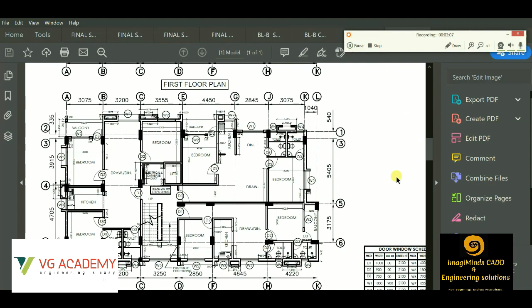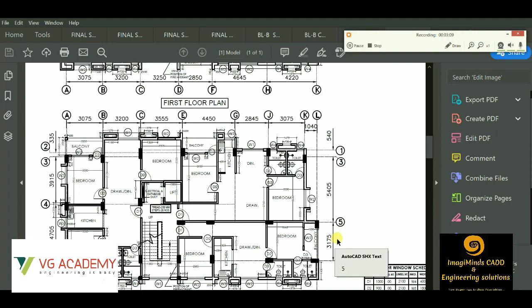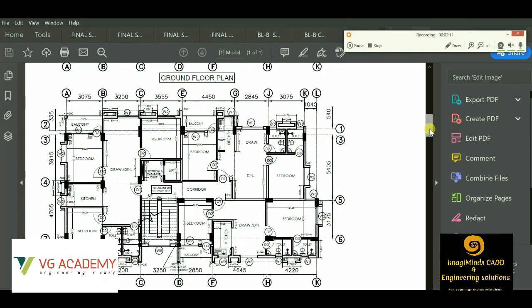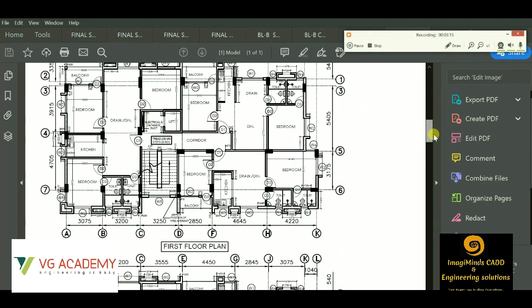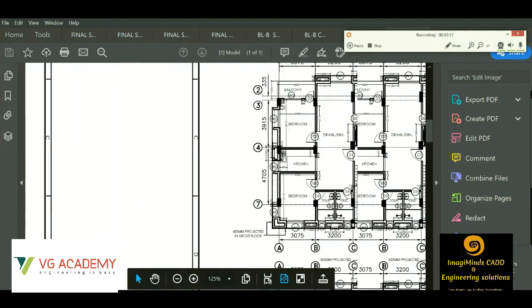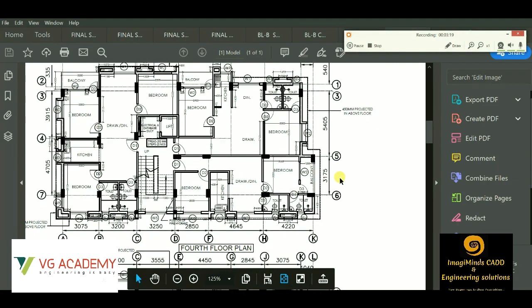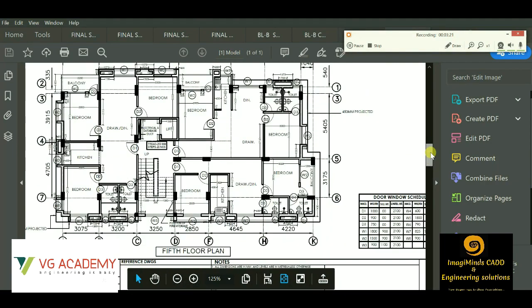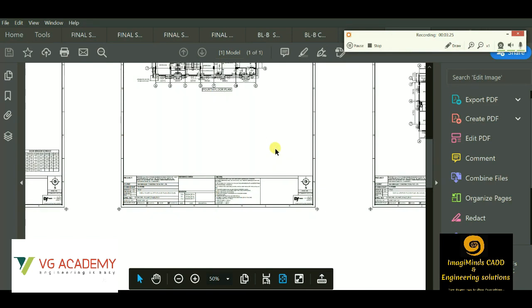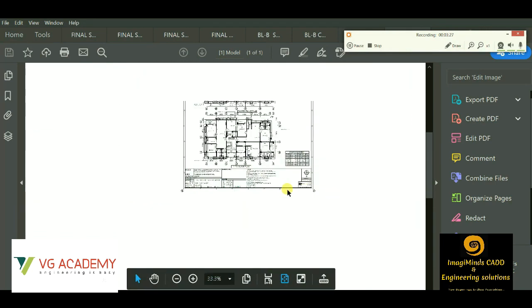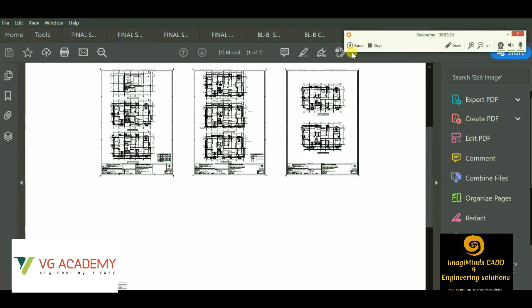I'll show you a few examples of the live projects that are done in AutoCAD. This is the planning for a G+7 residential apartment. These are the floor plans you can see for the different floors. Then we have the elevation of similar types as well. I'll show you the elevation.